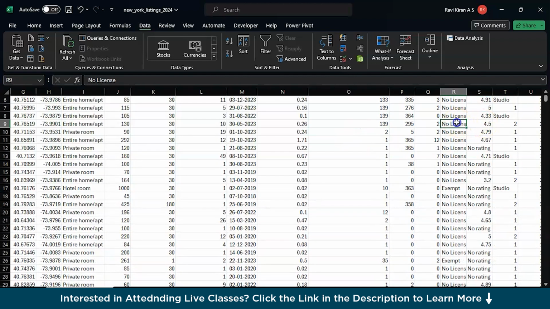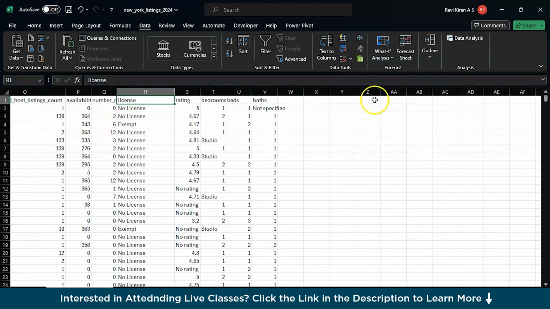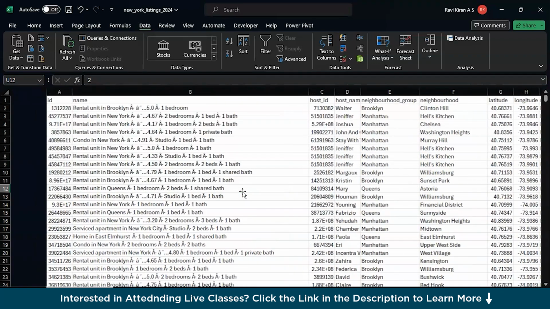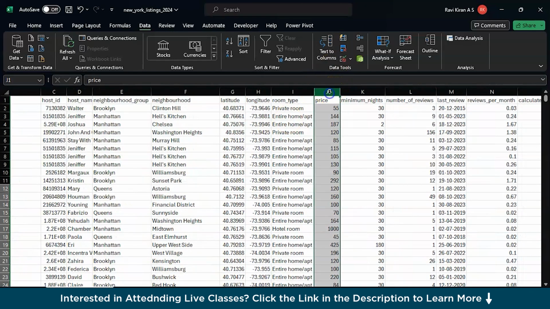And here we have another column that says license, and as we go down, we have the configurations here, right? So that's it with the data. Okay, and here if you check out, we have a column called price, right? So it gives you the pricing details.